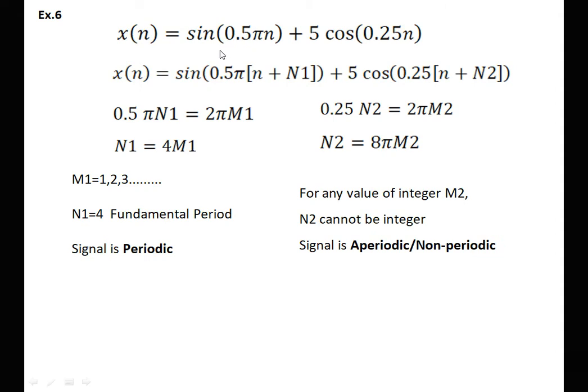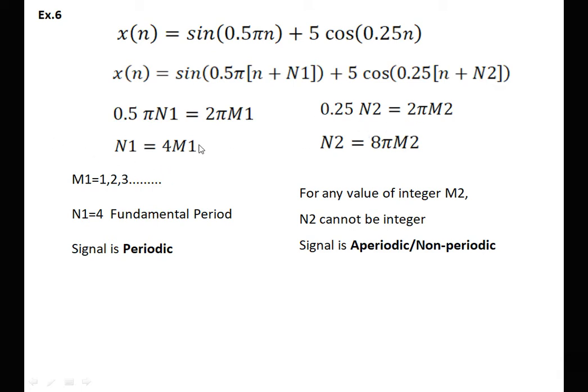Now see the next example. This is again the combination of the two parts. So this is the first part. We replaced n by n plus n1 and this n by n plus n2. Now we equate this particular n1 portion and n2 portion with respect to 2 pi m. Therefore, 0.5 pi n1 is equal to 2 pi m1 and 0.25 n2 is equal to 2 pi m2.